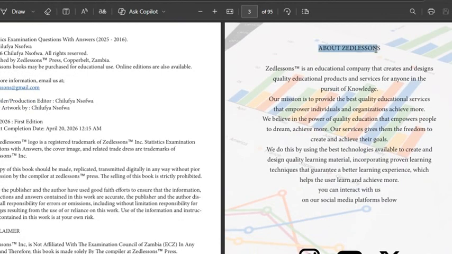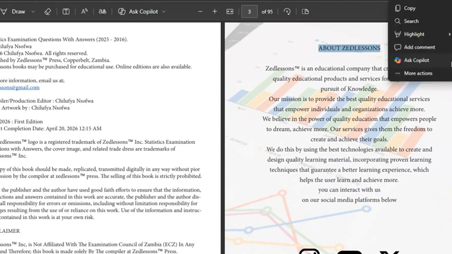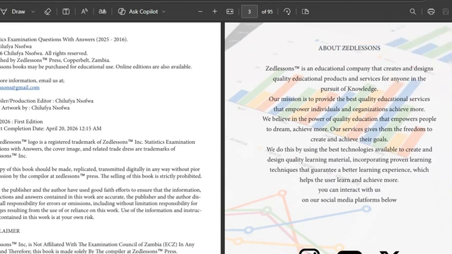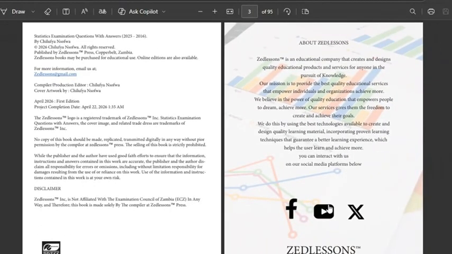For some of you that are not familiar with Z Lessons, it's talking about what Z Lessons is all about. So make sure that you read, and you better understand the mission of Z Lessons and what we stand for. As you can see, there are also links for Facebook, YouTube, and X. So you can click on either one of them and you'll be redirected to our social media platforms.